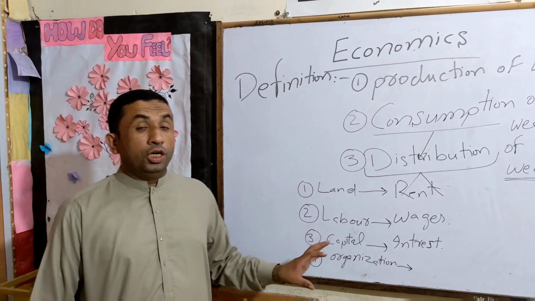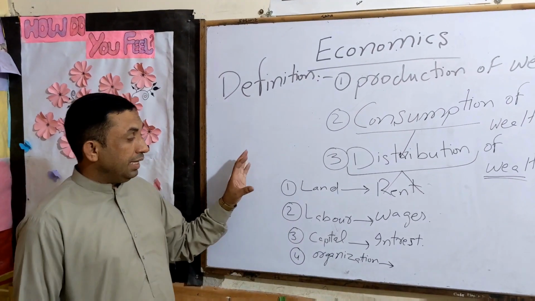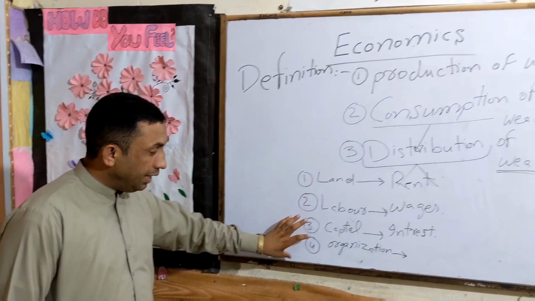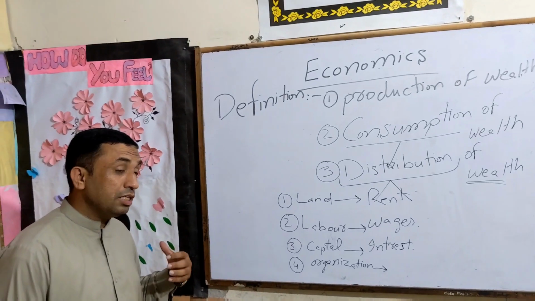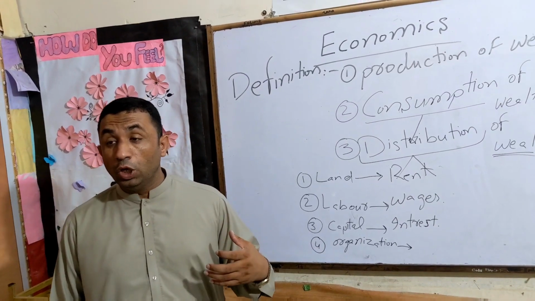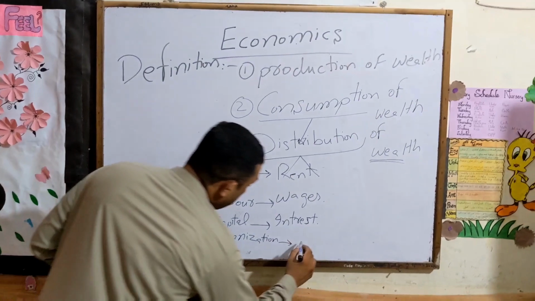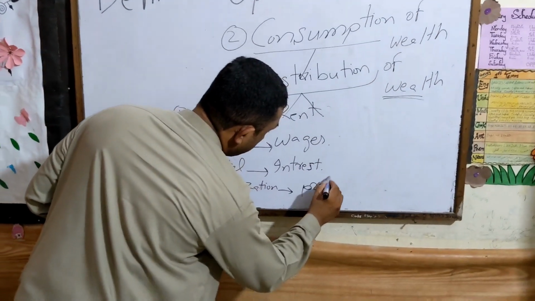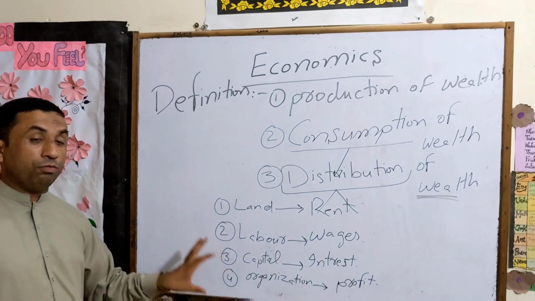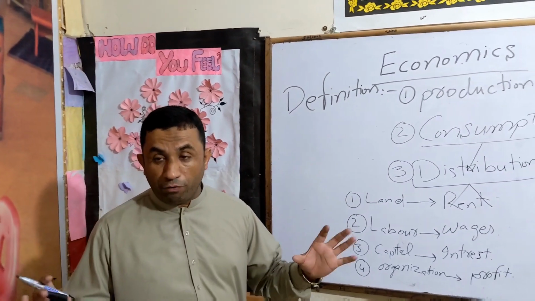Organization means the owner who is handling each and everything. For example, he is handling the land, the labor, and the capital. That is called organization. Organization wants to get the profit from that business. That is called the profit. Actually, the main target of the organization, the owner, is to get the maximum profit.